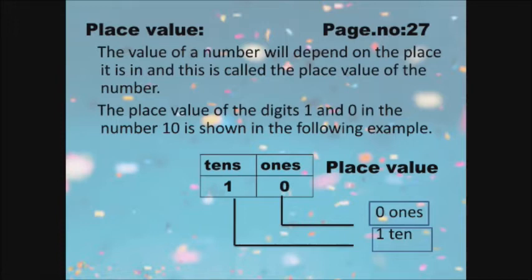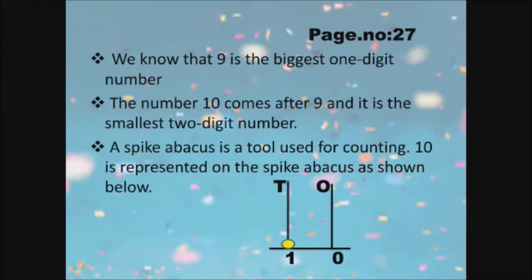In the last chapter you have learnt numbers from 1 to 9. Here is the number 10. So how to write 10? 1, 0. That is 10. Okay. Now we can see the place value for 10. See, 0 is placed in the ones place and 1 is placed in the tens place. So the place value is 0 ones and 1 ten. This is called place value. According to the position, we have to say the place value. Is it clear, students?